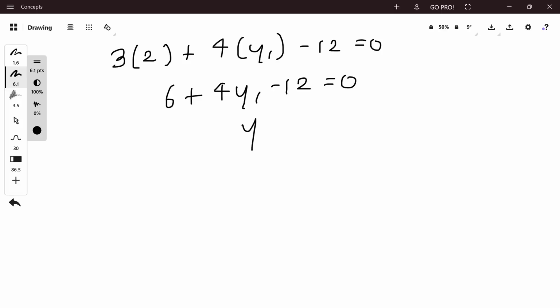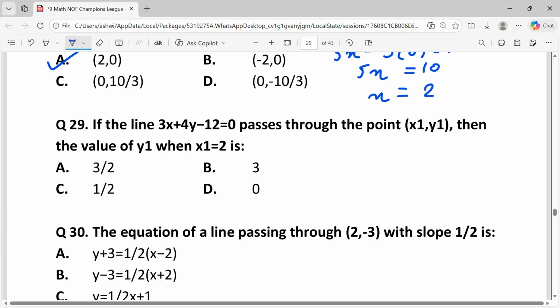Solving for y1 is equal to 6 by 4, which is equal to 3 by 2. From the given options, the answer is A, 3 by 2.